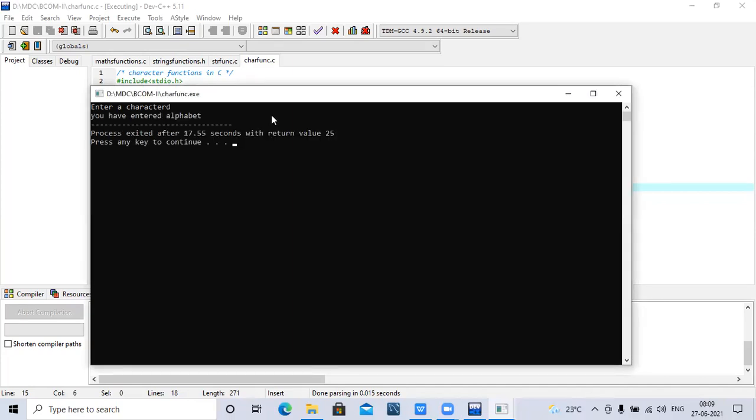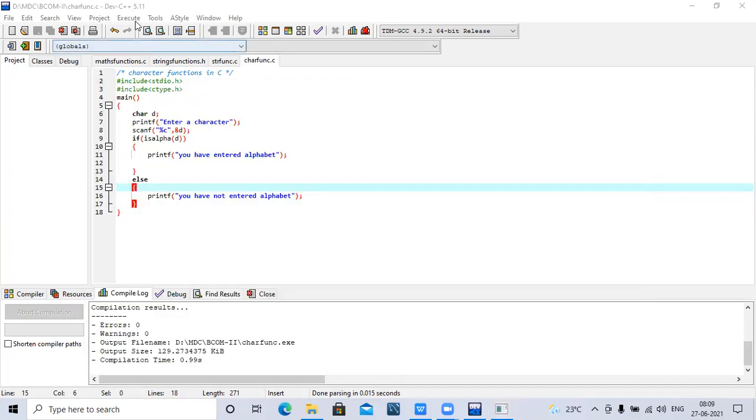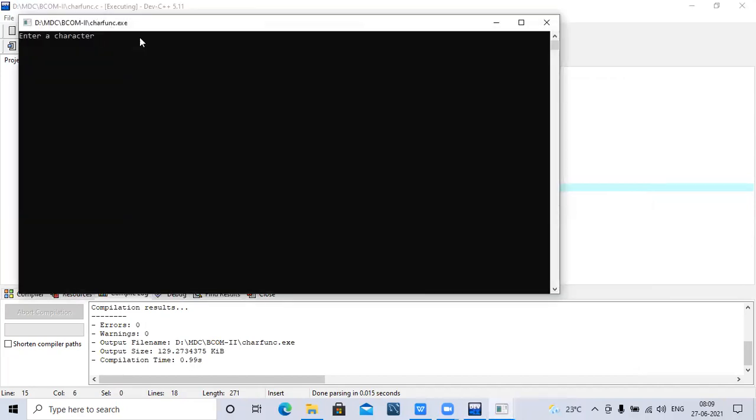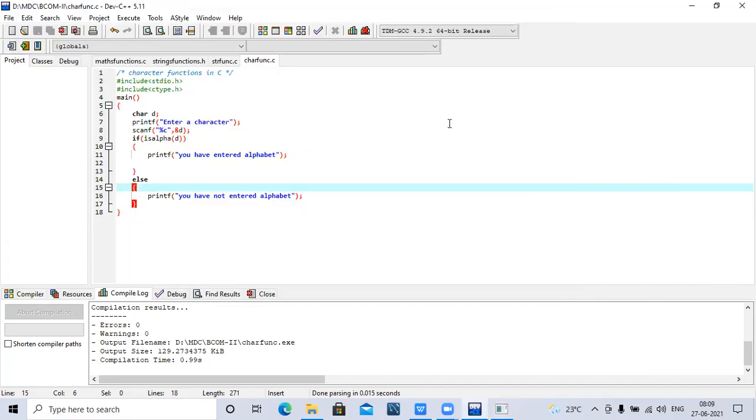So see here, I have entered a character D. I am getting the output that you have entered an alphabet. If you execute the same program again and give, for example, number 1, then you get you have not entered an alphabet. In the same way, you can use is digit also.